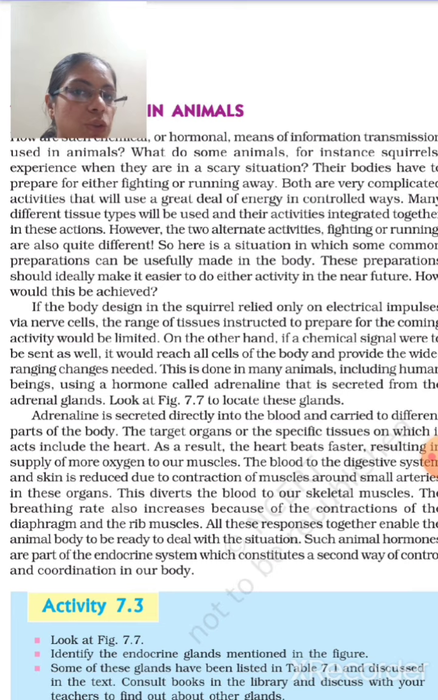If the body design in the squirrel relied only on an electrical impulse via nerve cells, the range of tissues instructed to prepare for the common activities would be limited. If the squirrel is giving the neural response only, the response to the situation would be very limited. There won't be any other type of response. The response would be similar and the body would be instructed for that particular work only. On the other hand, if a chemical signal were to be sent as well, it would reach all the cells of the body and provide the wide ranging changes needed.